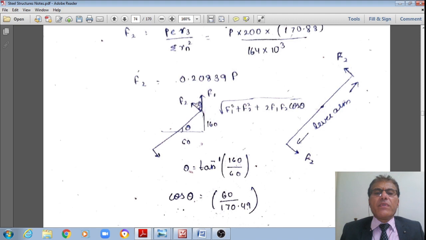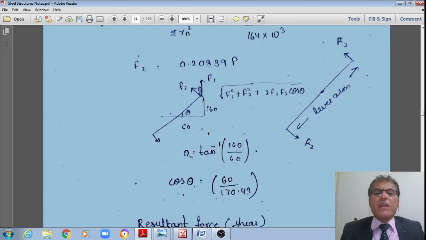Therefore, if this bolt is under the action of the two loads, then we know what the resultant is. The resultant is the square root of F1 square plus F2 square plus 2 F1 F2 cos theta. Where, what is theta? Theta is the inclination of this lever arm line with that of the horizontal, or it is the inclination between this F1 and F2 as appropriate.